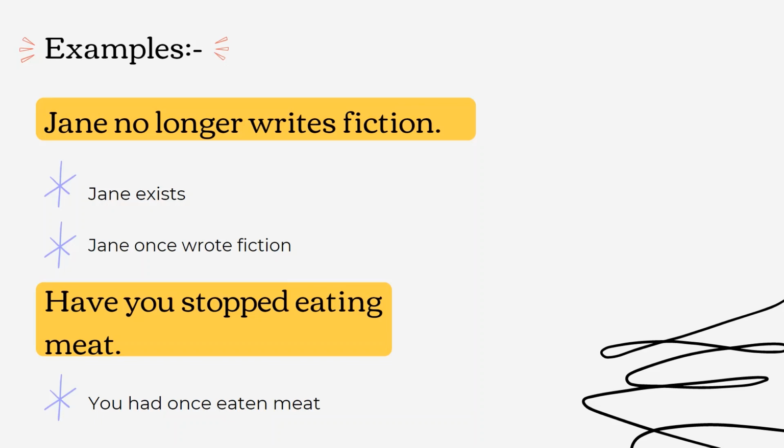The second example is, have you stopped eating meat? The presupposition may be, you had once eaten meat. Now, you had once eaten meat is the assumption behind an utterance.